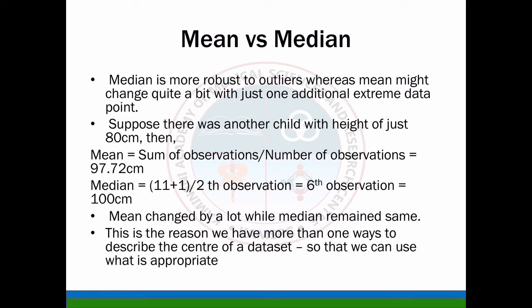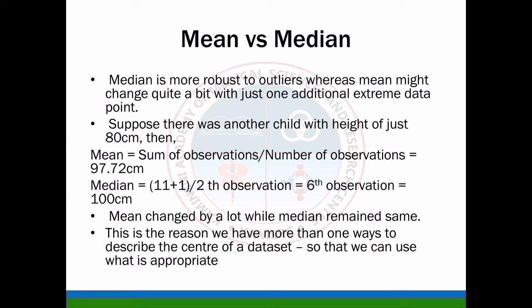So now coming to mean versus median. Median is more robust to outliers, whereas mean might change quite a bit with just one additional extreme data point. Suppose to the same data, there is one short boy whose height is only 80 centimeters. Then the mean will be the sum of observations by the number of observations, that is 97.72.